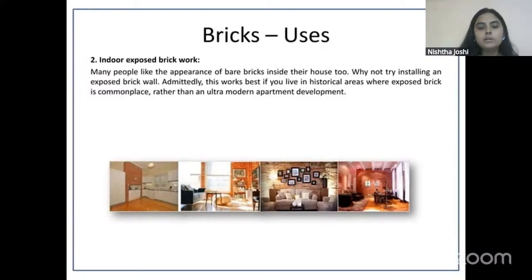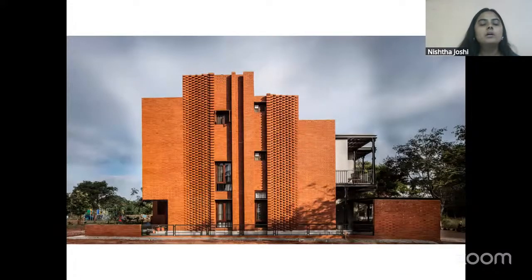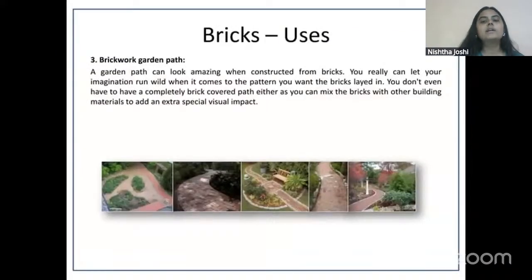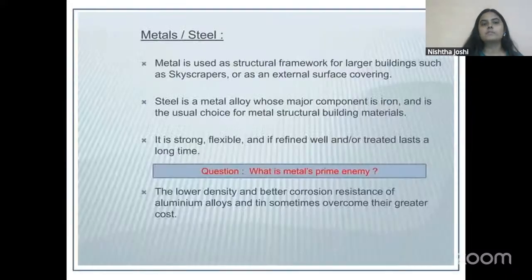And there are some other buildings which are called exposed brick buildings, like this one, where the brick is pointed very nicely, proper finishing is given to bricks, and no plaster is added. So here you can see brick in its original character, and a very beautiful building has been designed using brick as a material. Here you can see how it can be used in pathways or passages in your garden or in a smaller area. And it is also used as a very nice interior material nowadays in cafes, restaurants especially, and even in some houses.